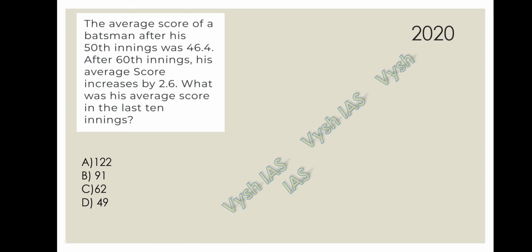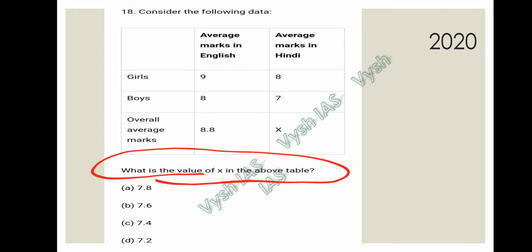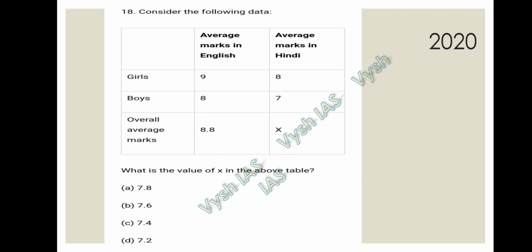So let's do another question now. This was asked in the year 2020. Again, this is in the data format. Let's solve this question. They are saying, considering the following data, we have to find the value of x over here. So let's solve the question carefully. Let's see the data first.